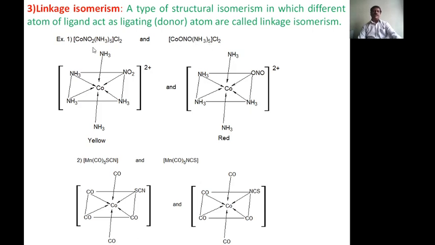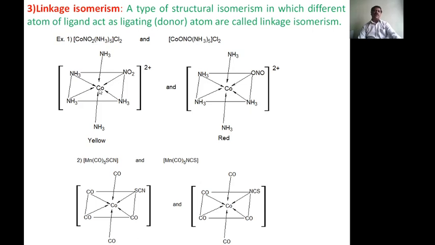Here in this complex, they have the same molecular formula but a different arrangement. It has a coordination number of 6 and an octahedral geometry, but here 5 amines are present in 5 corners, and the 6th corner is occupied by NO2. In this NO2, nitrogen acts as the ligating atom.